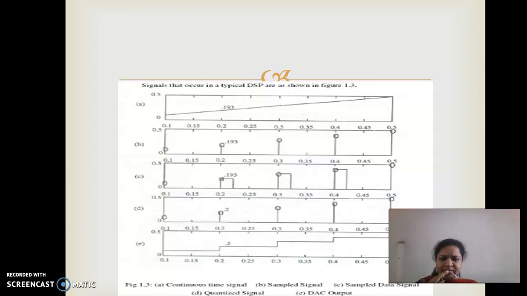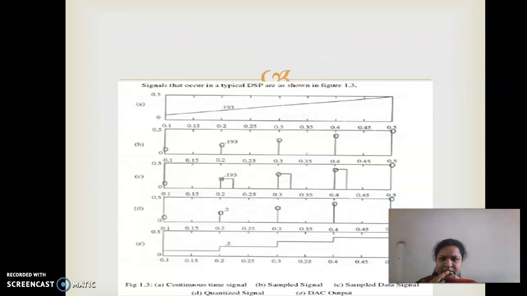What is the difference between sampling and quantizing? Quantizing means rounding off to the nearest value. Whatever samples we have taken, we round them off to the nearest value. Then we convert again to the analog output through the digital to analog converter. The fifth one is the last one, where it again converts to the original signal.